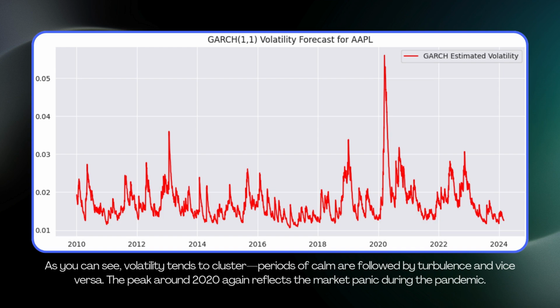Now to the third plot, the GARCH(1,1) volatility forecast. As you can see, volatility tends to cluster. Periods of calm are followed by turbulence and vice versa. The peak around 2020 again reflects the market panic due to the pandemic.